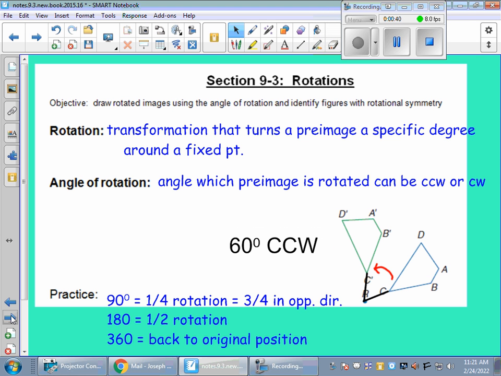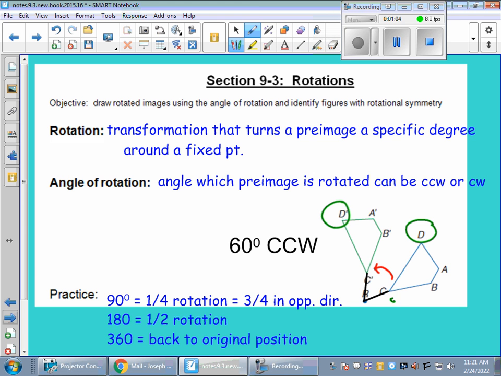So rotation is a transformation that turns a pre-image a specific degree around a fixed point. Angle of rotation is the angle by which the pre-image is rotated. It can be CCW, counterclockwise, or CW, clockwise. In this example right here, going from D to D prime would be a 60-degree counterclockwise turn.